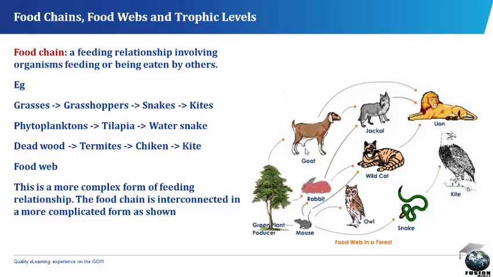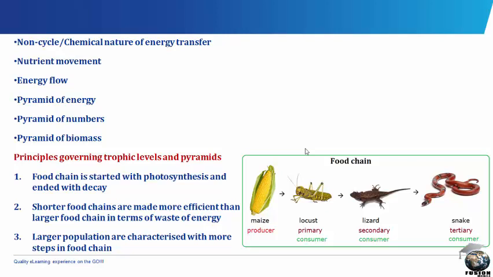The food web. This is a more complex form of feeding relationship. The food chain is interconnected in a more complicated form as shown. We have nutrient cycling, nutrient movement, energy flow, pyramid of energy, pyramid of numbers, and pyramid of biomass.